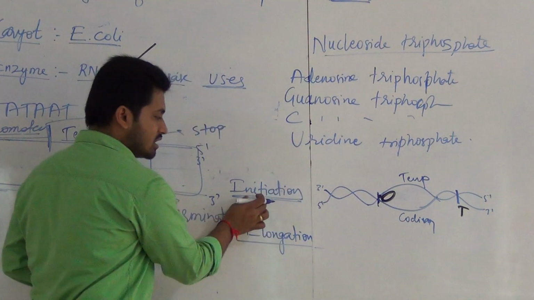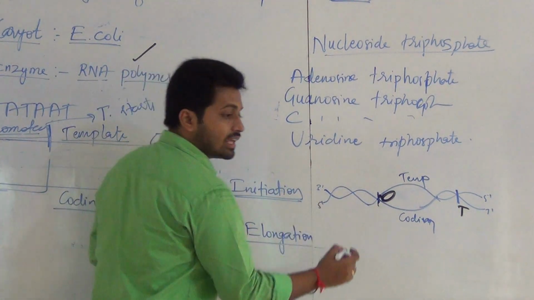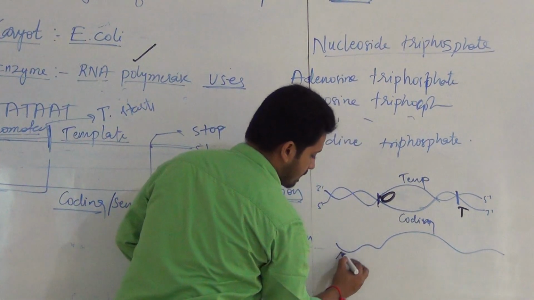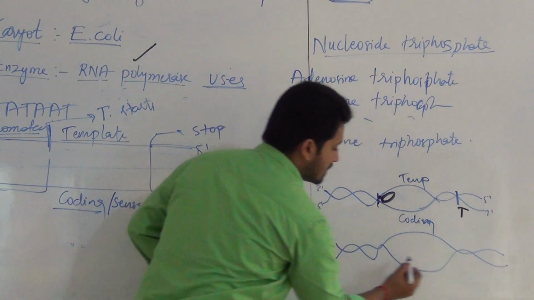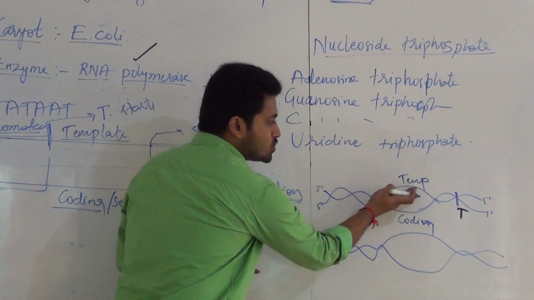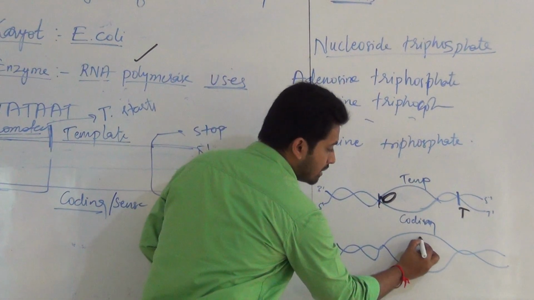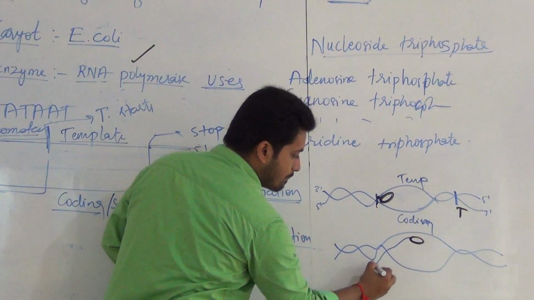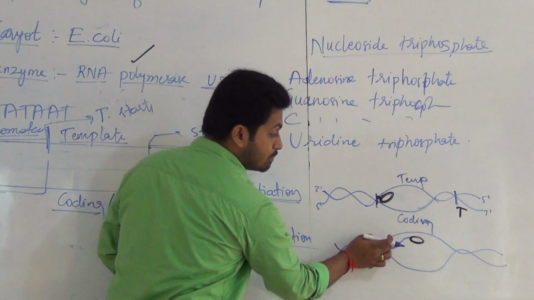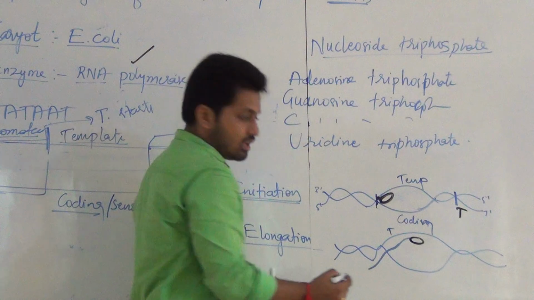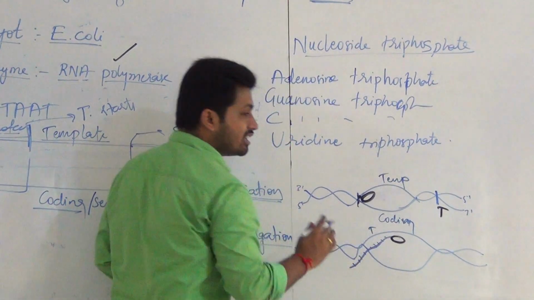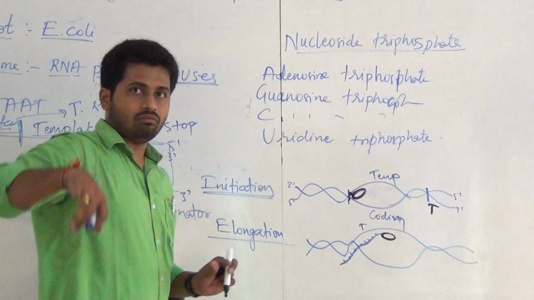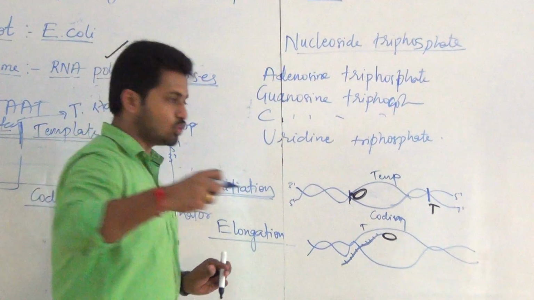Transcription completes in 3 steps: initiation, elongation, termination. Elongation, see here. Now this DNA which is separated like this, when RNA polymerase moves on the DNA, for example from here to here, it is producing this mRNA according to the bases present on this template. Now this mRNA is forming here, synthesis of mRNA, a polymerization process is taking place. The nucleotides are added from the nucleoplasm only, by this enzyme.